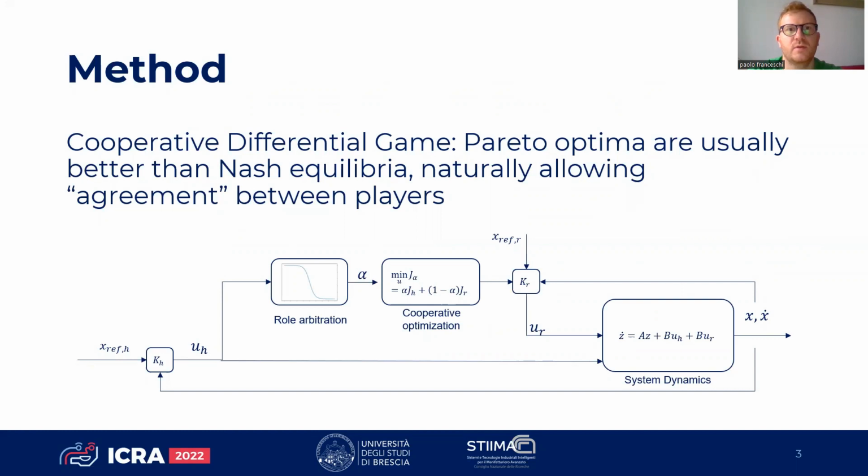The proposed control scheme is shown in this slide, where the three main components are the role arbitration block, which allows sharing the control authority, the cooperative optimization block, which allows, according to the shared autonomy, to provide the robot with the control input, and the system dynamics block, which describes the shared task dynamics.